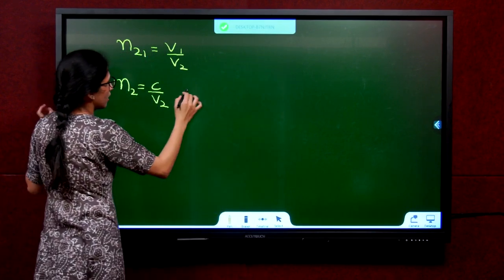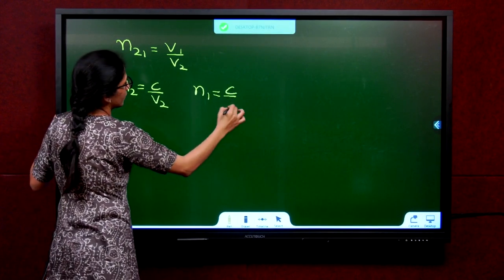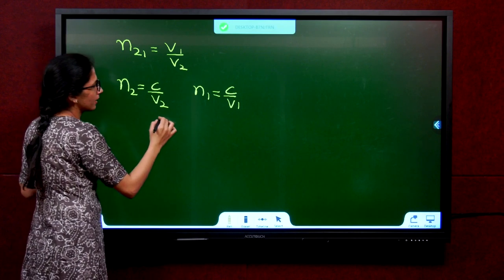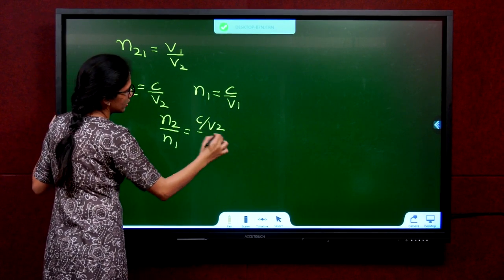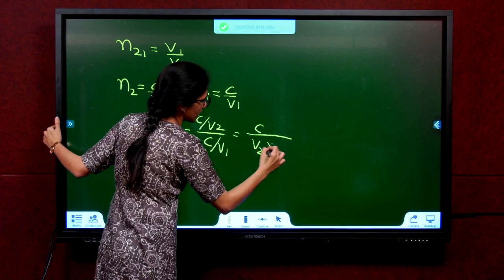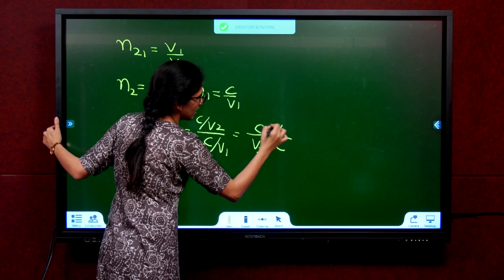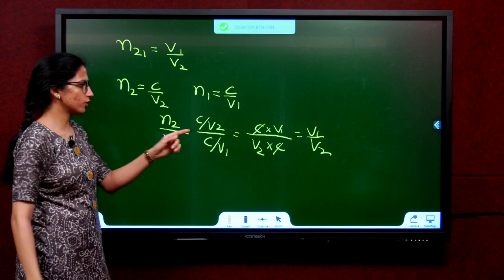Now N1, what will be N1? c by V1. What will be N2 by N1? c by V2 divided by c by V1. c by V2 into, c by V1 will go on top. c cancels, V1 by V2. What is V1 by V2?